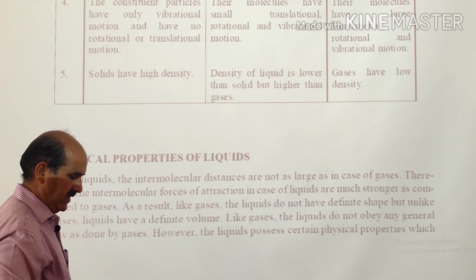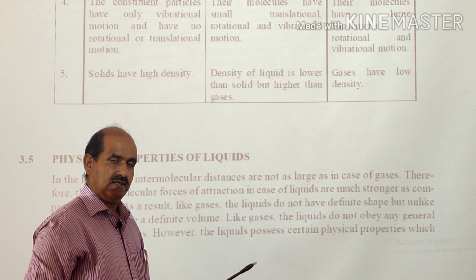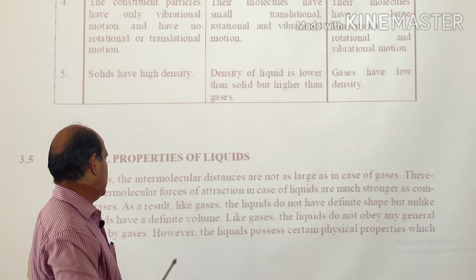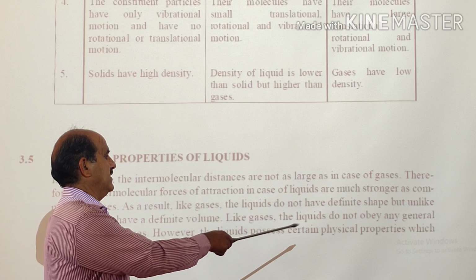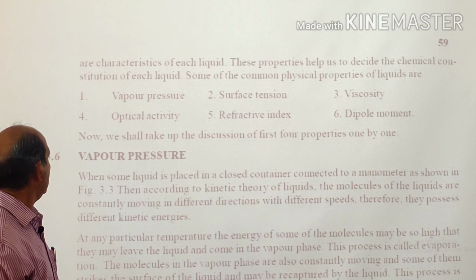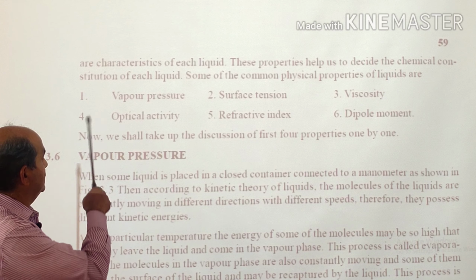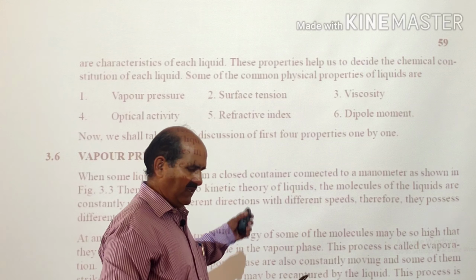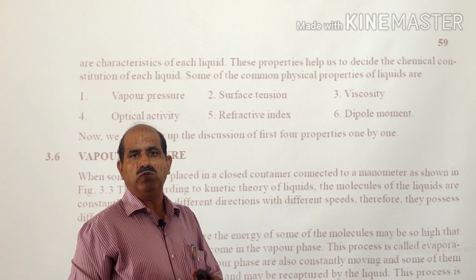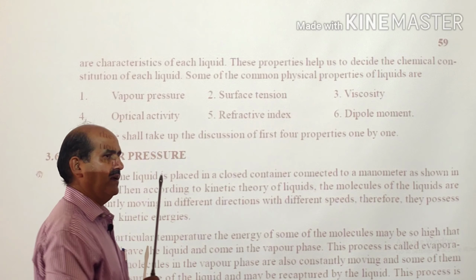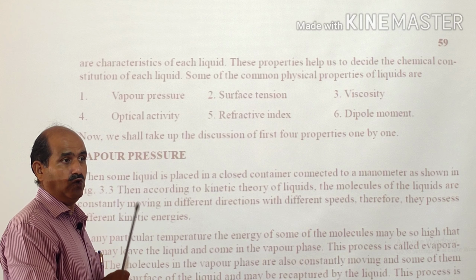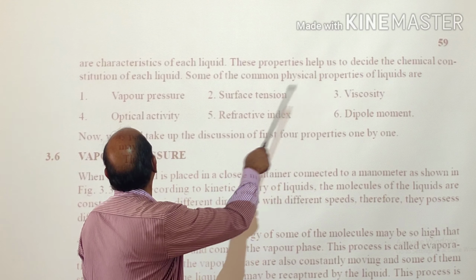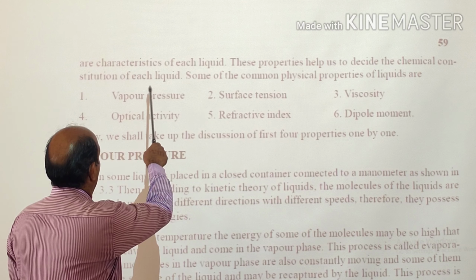For example, gases obey the ideal gas equation PV = nRT. Here no such law is obeyed by liquids. However, liquids possess certain physical properties which are characteristic of each liquid. We will be discussing different physical properties, and depending upon the nature of the liquid, they have different values of those physical properties. So these properties help us to decide the chemical constitution of each liquid.